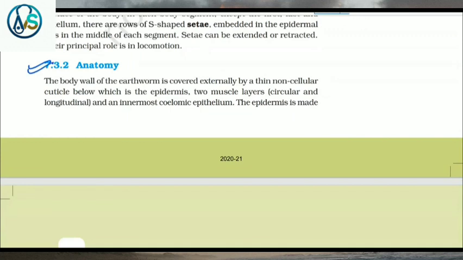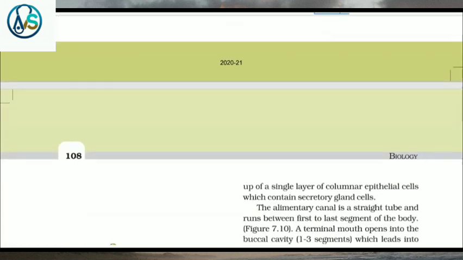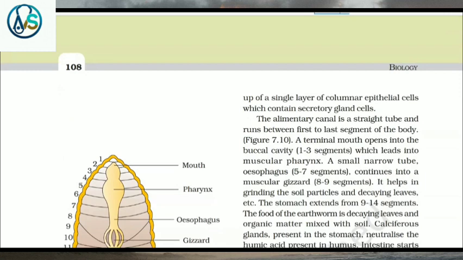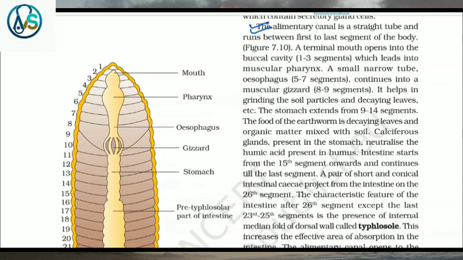7.3.2 Anatomy. The body wall of the earthworm is covered externally by a thin non-cellular cuticle, below which is the epidermis, two muscle layers, that is circular and longitudinal, and an innermost coelomic epithelium. The epidermis is made up of a single layer of columnar epithelial cells, which contains secretory glands. The alimentary canal is a straight tube and runs between the first to last segment of the body.